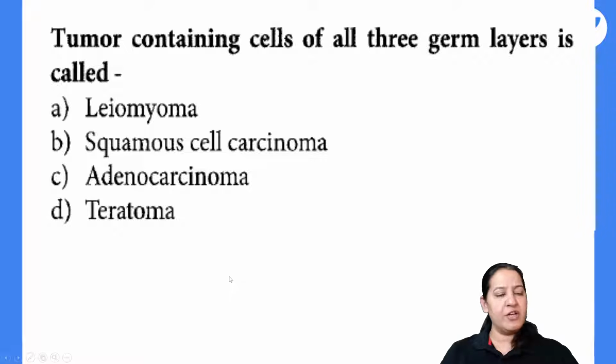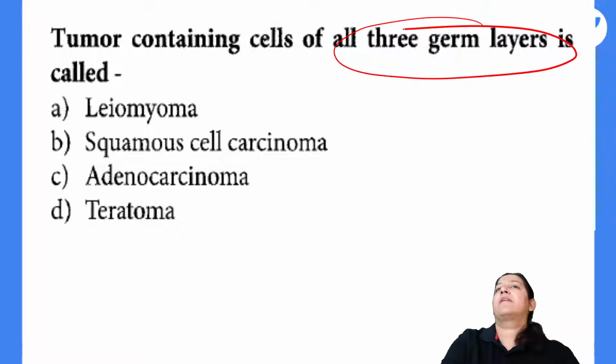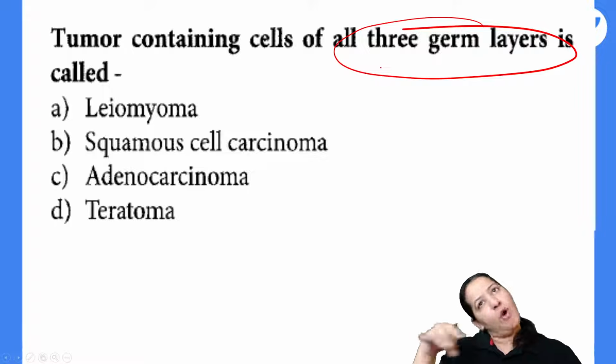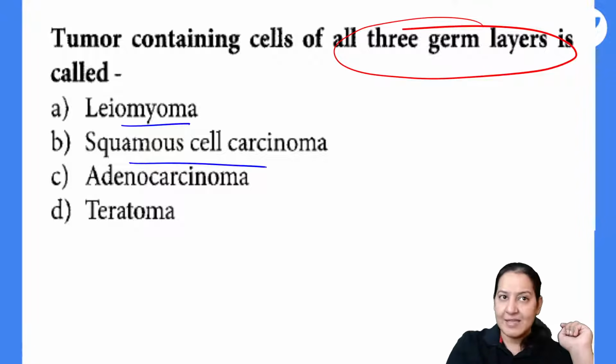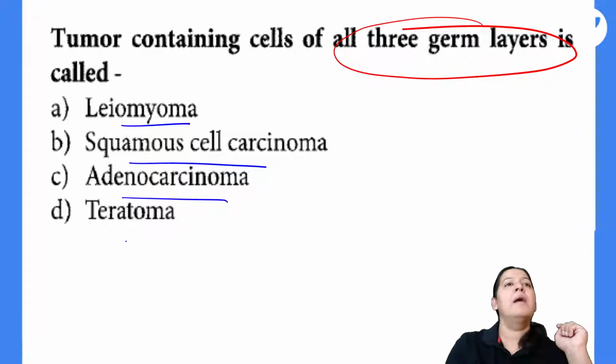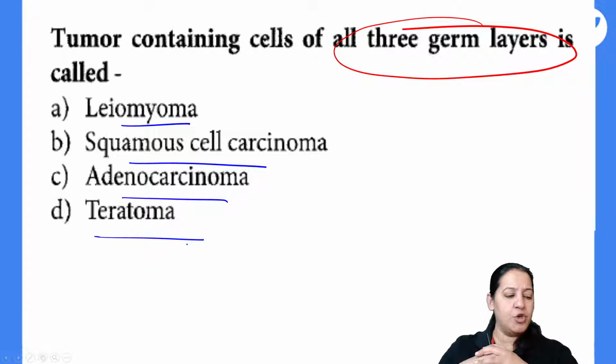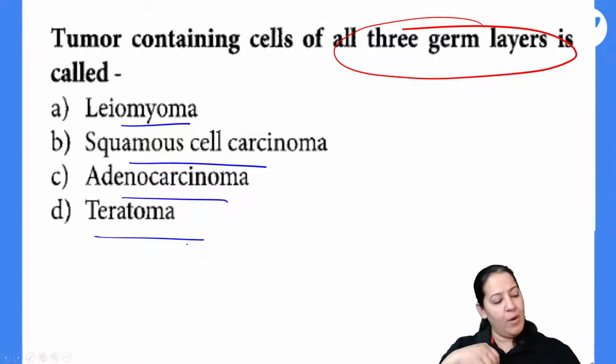This is the next question in front of you. A tumor containing cells of all three germ cell layers. That tumor is known as what? The four options are in front of you. Is it leiomyoma? Is it squamous cell carcinoma? Is it adenocarcinoma? Is it teratoma? What is that tumor called? I have told you very clearly. Yes, Z, you are right. Vinay Kashi, you are also right. What about others? Please write down your answer in the chat box.